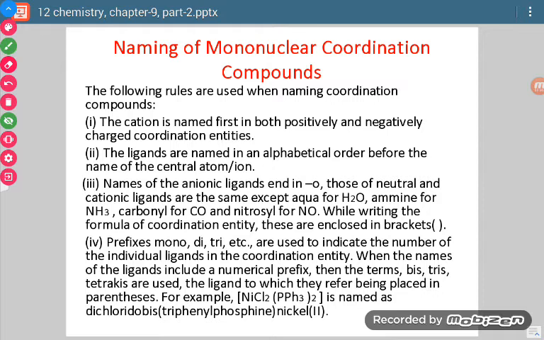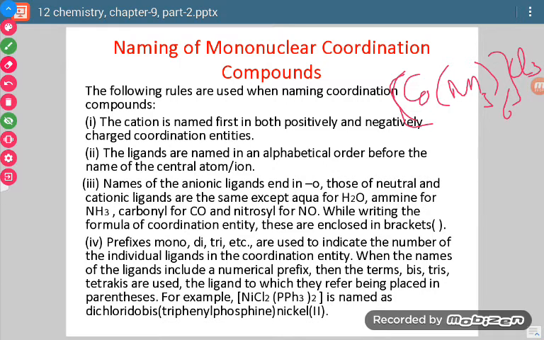The very first rule is, whenever a coordination compound is given to us, we will first find out which part is cation and which part is anion. Just like if I write [Co(NH3)6]Cl3. This is in the bracket, Cl3 is outside the bracket.